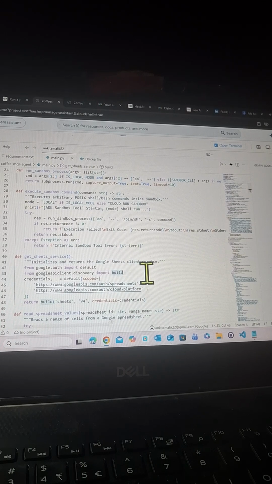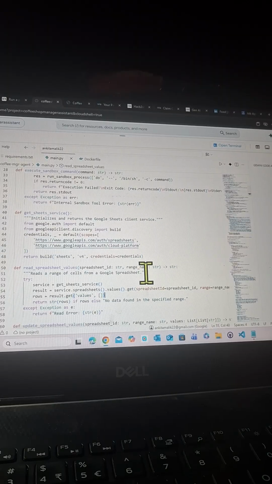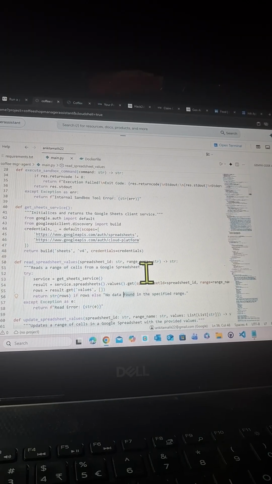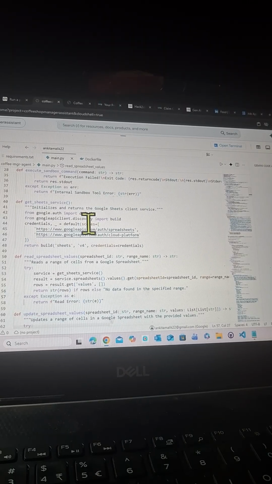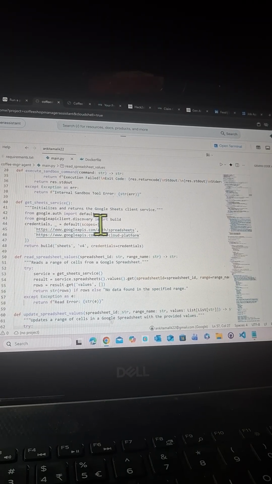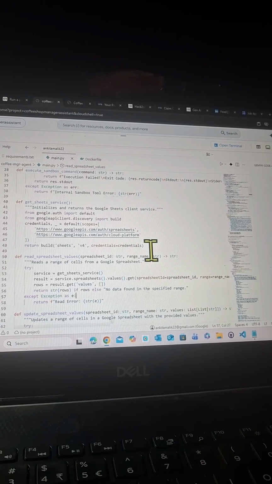Next is get sheet service, another function where it will read the sheet and derive the output from the sheet. Okay, so initialize and return the Google Sheets client service. From google.auth, import default. From googleapiclient.discovery, import build. I'm fetching the default credentials from the environment, with the scopes googleapis.com/auth/spreadsheets and googleapis.com/auth/cloud-platform, and return build sheets, because we have already provided it an editor role, if you remember.